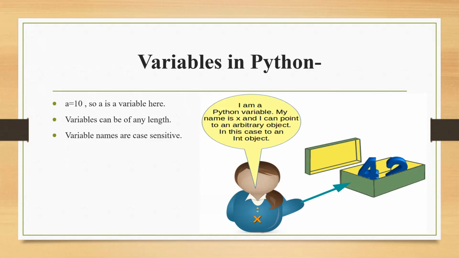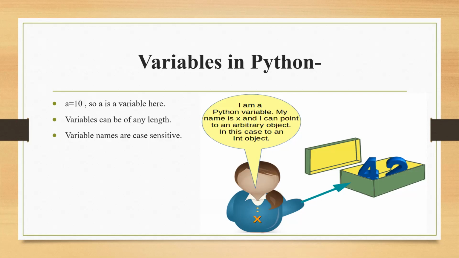Next, a variable name can consist of alphabets, digits, and underscore, and no other character is allowed. That means you cannot insert dollar, ampersand, exclamation, nothing. A Python keyword cannot be used as a variable name. Like the print function I have told you about: print is all alphabets, but you cannot use it as a variable name because it has already been taken by the Python language.